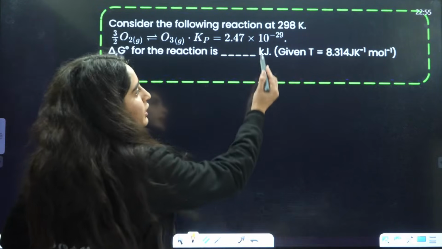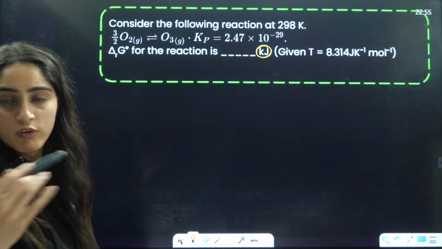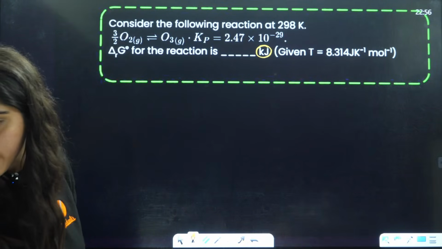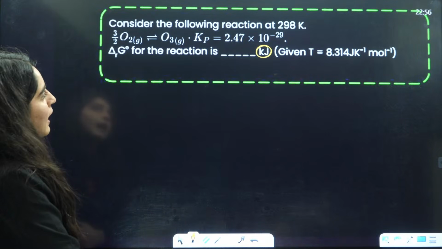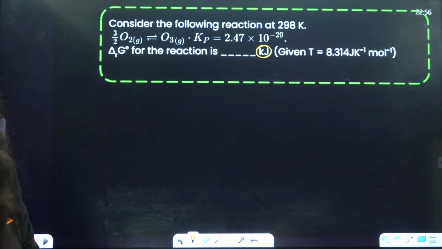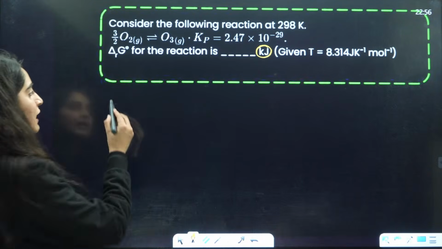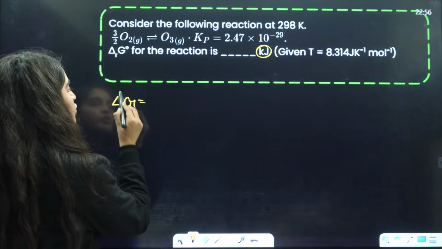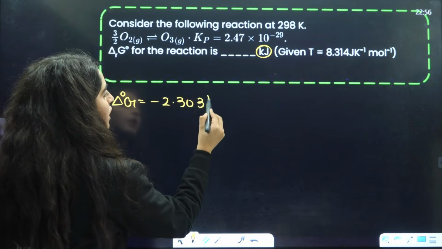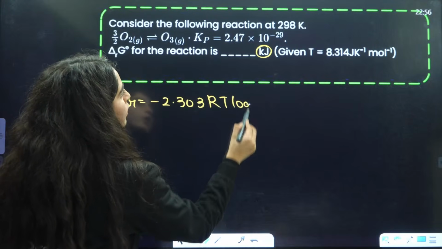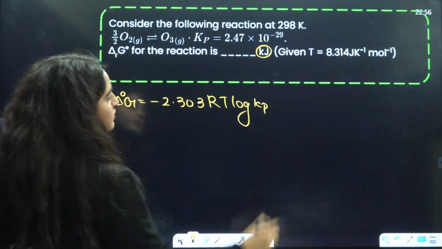But they are asking in kilojoule, okay? Just remember, joule will be converted to kilojoule. Very good. So here also the same thing will happen. The same formula will be applied, everybody. That is, delta G naught is equal to minus 2.303 RT log base 10 of Kp, right?